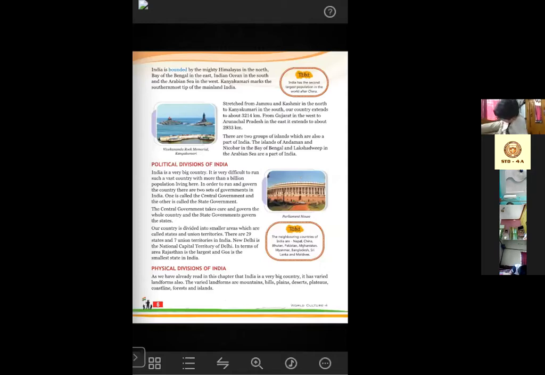New Delhi is the national capital territory of Delhi. In terms of area, Rajasthan is the largest and Goa is the smallest state in India.